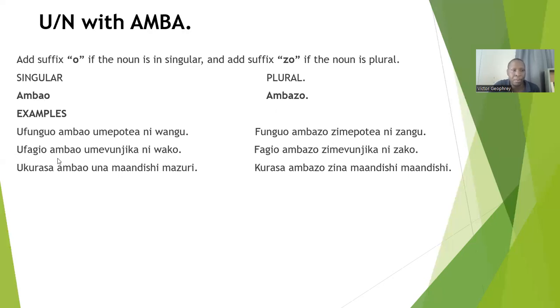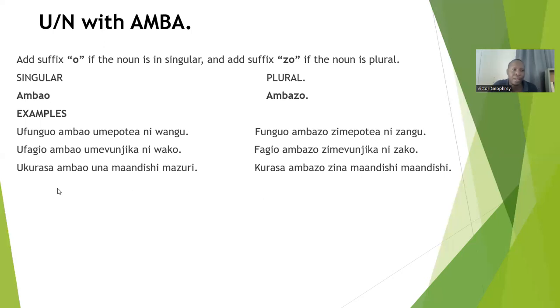Singular, ufagio ambao umevunjika ni wako. In plural will be fagio ambazo zimevunjika ni zako.